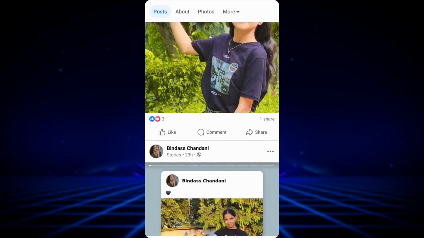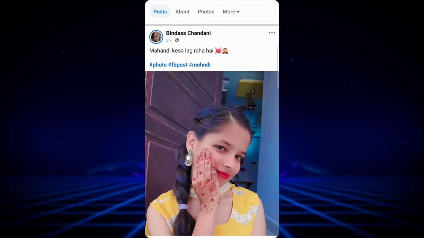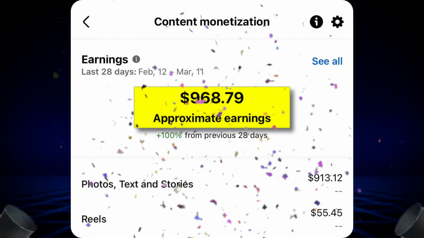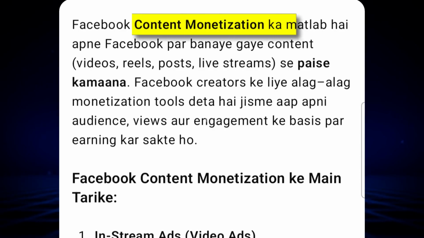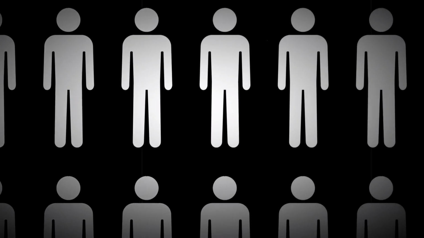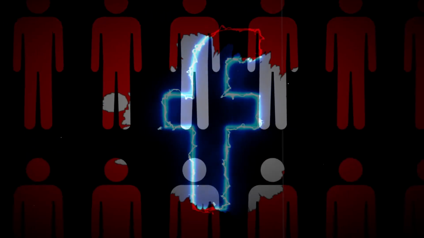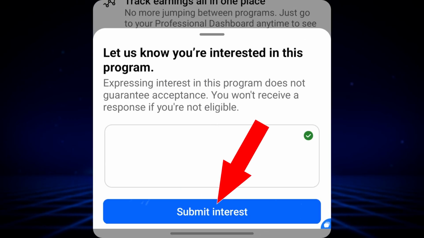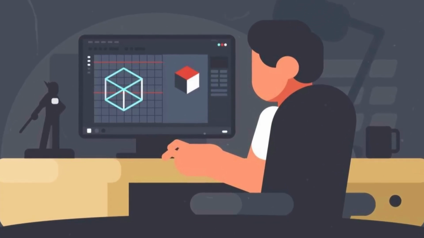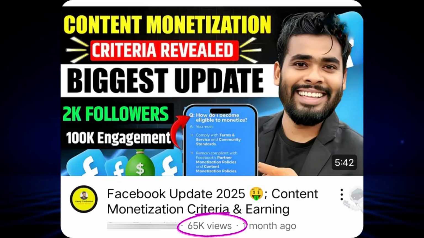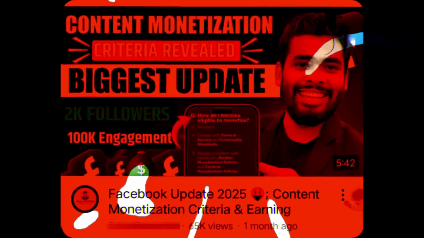But here you can think that if you are uploading regular content on your account, be it reel or long video, then you can think how much dollar you can make here. So that is why you should have the right information about content monetization. At present, 90% of Facebook users do not know anything and they just click on I am interested or learn more and fill the form. And at present, maximum creators keep making 1,000 videos on the same topic for views, due to which they are not able to give correct information.